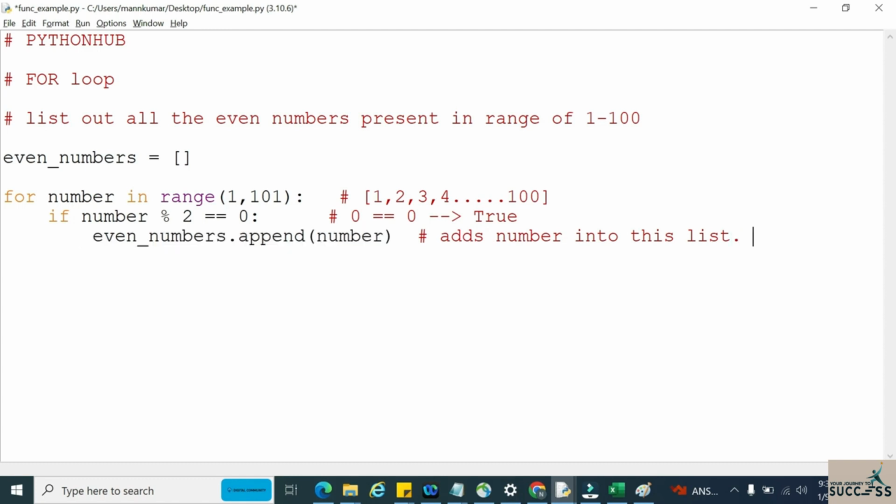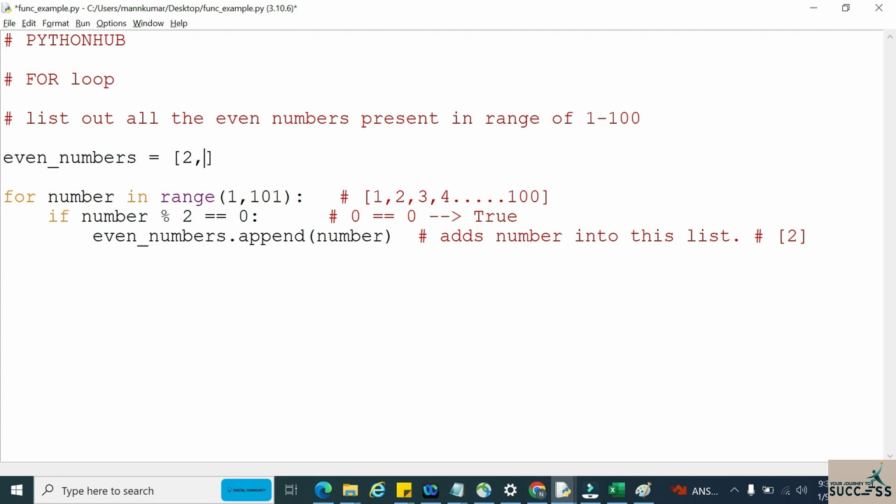So what is my number value in the second iteration? My number value in the second iteration is nothing but 2. So that 2 will get added to this even numbers list. So after completing 2 iterations, my even numbers list will become 2. That number 2 will get added to this list.